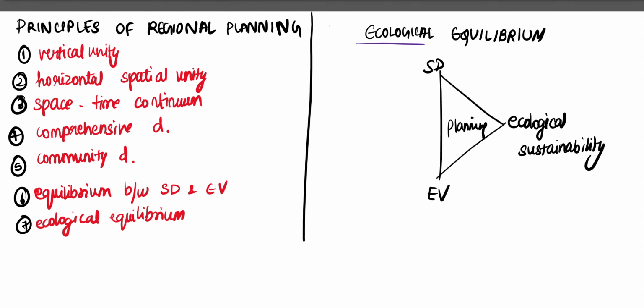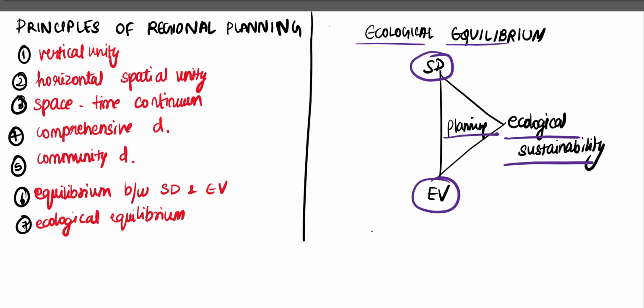Now, the principle of ecological equilibrium. Whenever we are planning a region, we have to notice 3 points: social desirability, economic viability, and ecological sustainability of a region. These 3 points must be the key pillars for planning a region.